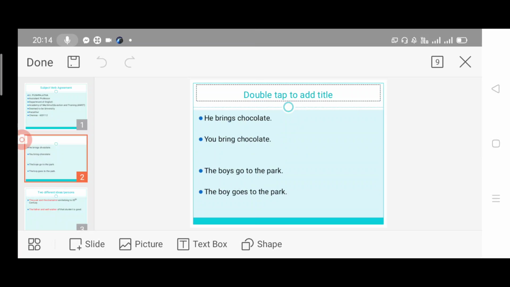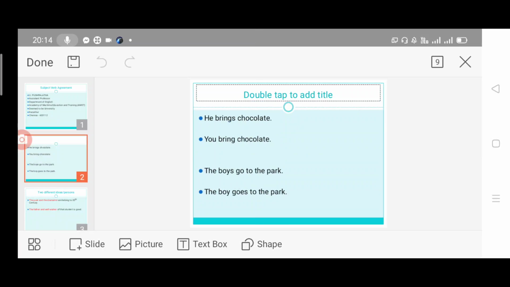He brings chocolate. He is the third person singular, so we must use verb plus s. This we already learnt in tense, simple present tense, the same rule. So he, third person singular, for that we must add verb plus s. He brings chocolate.